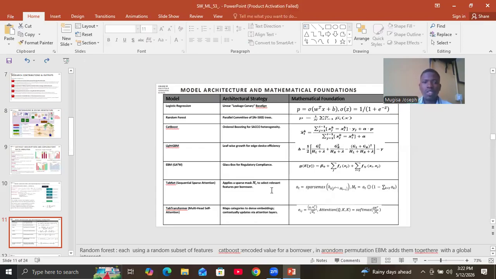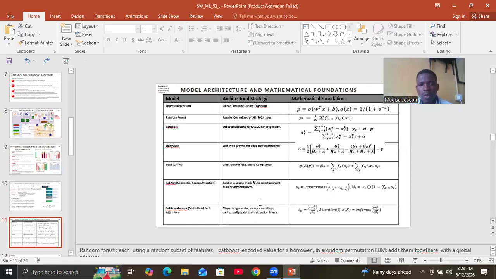Then TabNet. This model selects a specific subset of features to concentrate on for every specific borrower. And how does it achieve it? It achieves this through its sequential attention mechanism using the sparsemax attention. That's what I can say about TabNet.